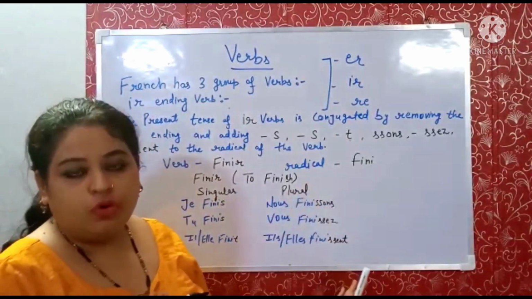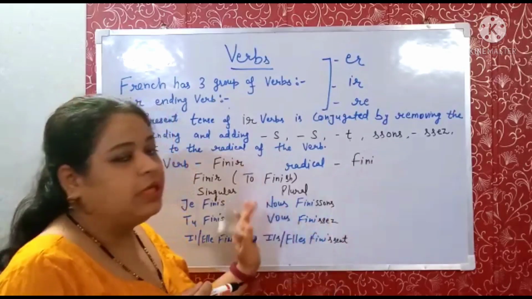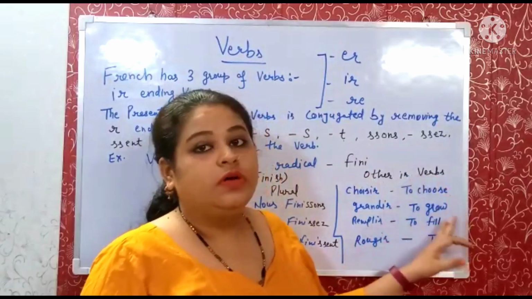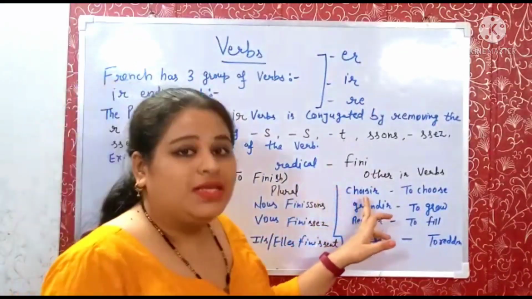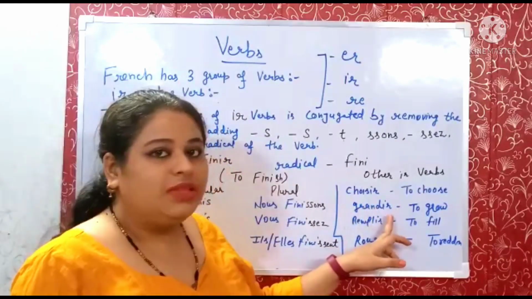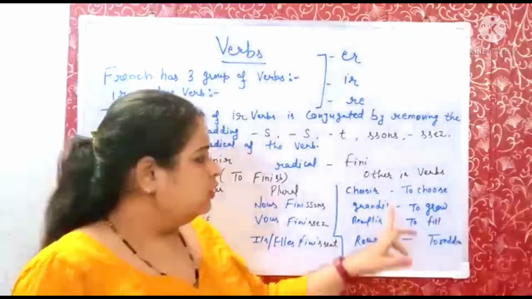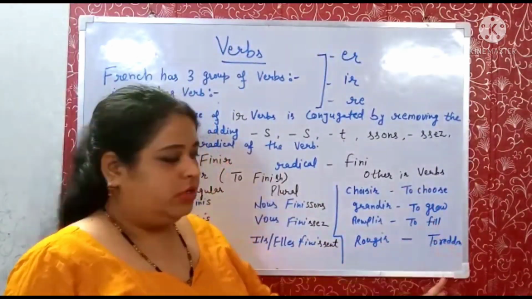So I'll write some more ir ending verbs which will be conjugated the same way. There are other ir verbs which will be conjugated like this: choisir, grandir, remplir, rougir. That means to choose, to grow, to fill, and to redden.